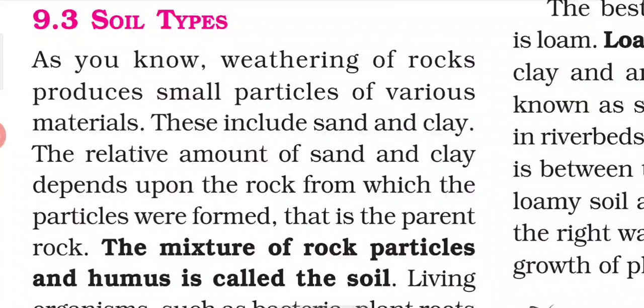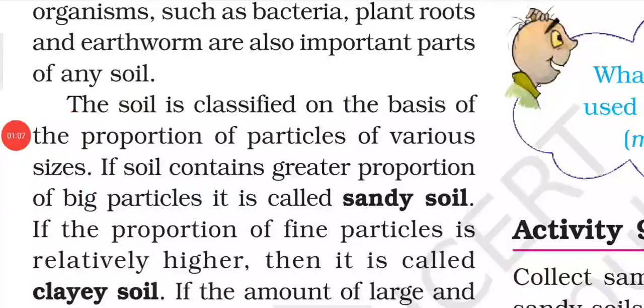The mixture of rock particles and humus is called the soil. Not only the particles, when the particles are mixed with humus, then we call it soil. Now, living organisms such as bacteria, plant roots, and earthworms are important parts of any soil. Why are they important? Because they are present inside the soil. Different types of bacteria and roots, as well as earthworms, release some material, and on the basis of that material, the soil has some properties. That is why they are also an important part of the soil.